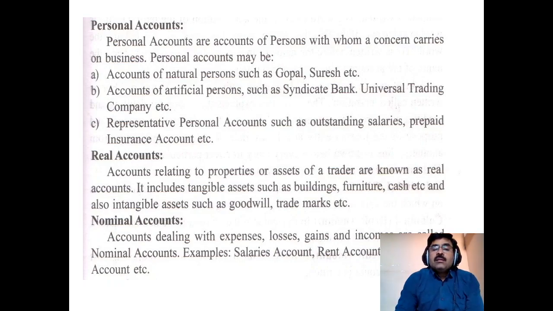Okay, these are the representative personal accounts. So personal accounts are natural persons, then artificial persons are firms, organizations, names of organizations, and the representative personal accounts. Then the next one is real accounts.